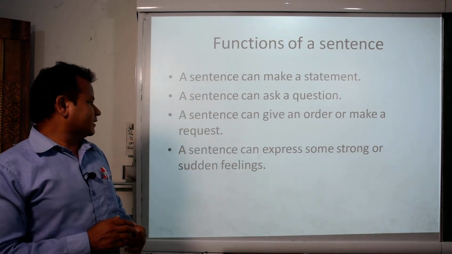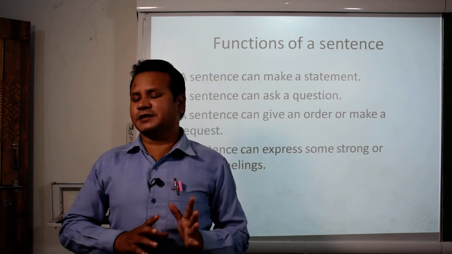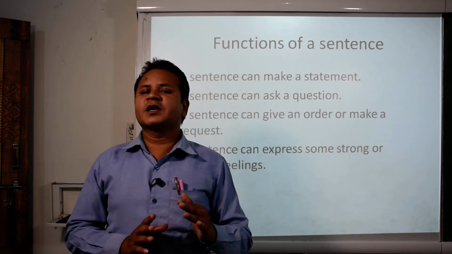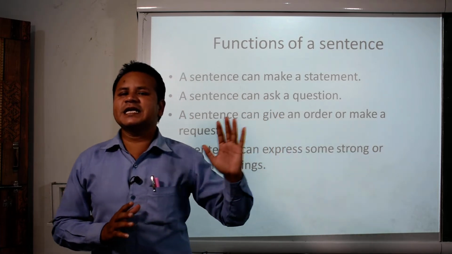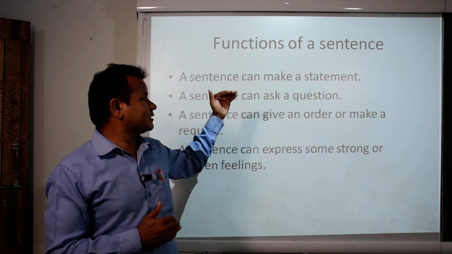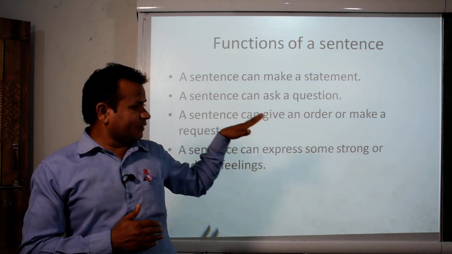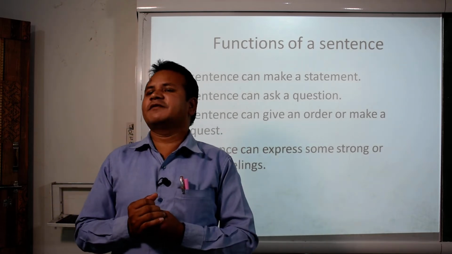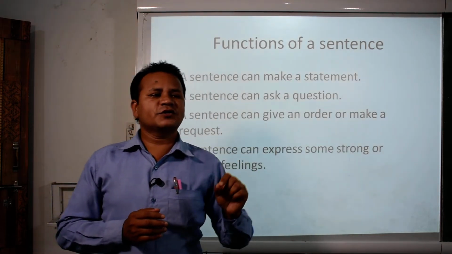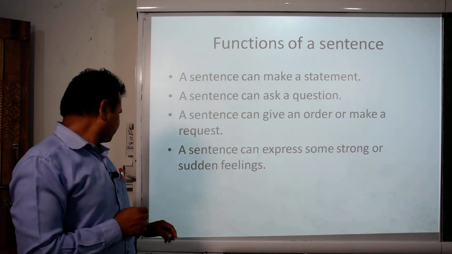Next, a sentence can express some strong or sudden feeling. Yes, as I told you, we follow all these things according to the situation. Suppose we are making a simple statement, that time we follow a certain type of thing, and whenever we ask a question, there is a particular thing to follow.